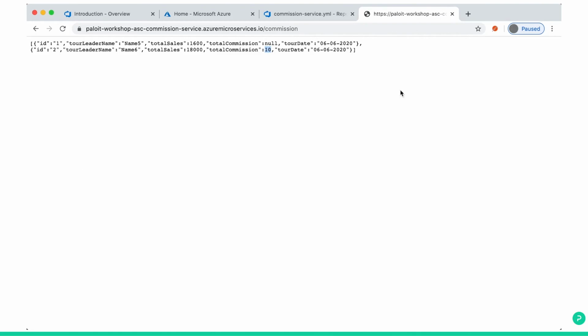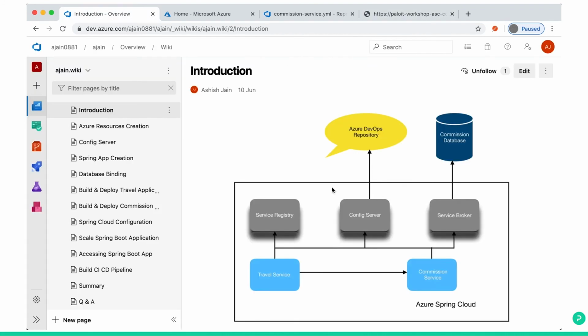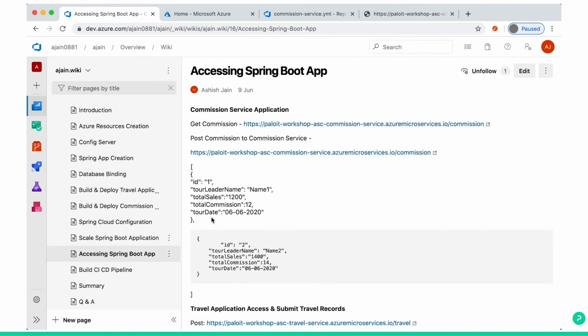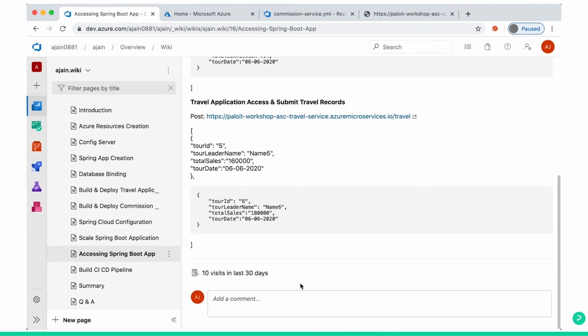Let's see, GET. Now we should get 4 records here. See, now we get 4 records because it's more than 10,000, commission is 10. This is also more than 10,000, commission is 10. So our application works fine. Simple application, 2 services, service registry, config server, service broker, database and Git repository included. All the details you can find here, some commands and some sample data.